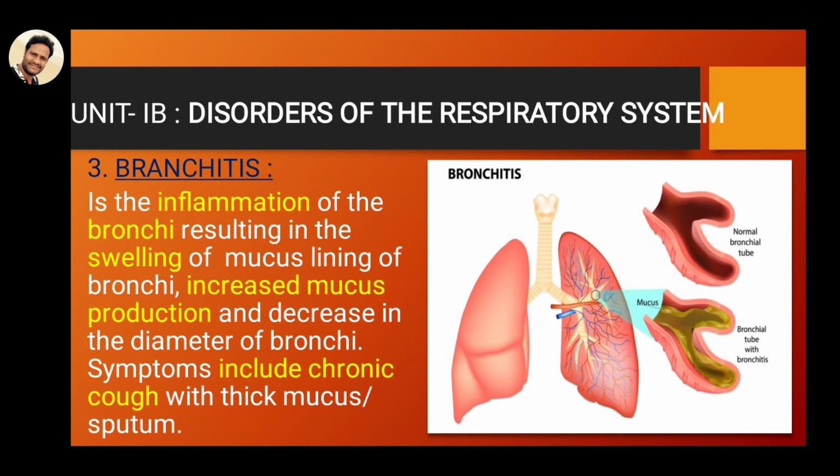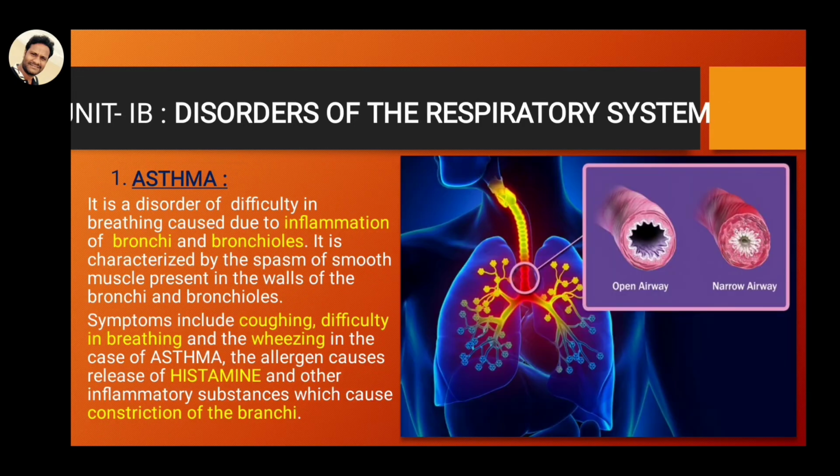And the third one is bronchitis, which is the inflammation of the bronchi resulting in swelling of the mucus lining of the bronchi. Mucus forms in the bronchi. Here you can see the difference from the first one. In asthma, the inflammation or swelling occurs in the bronchi and bronchioles.